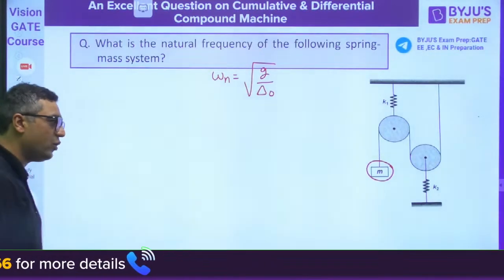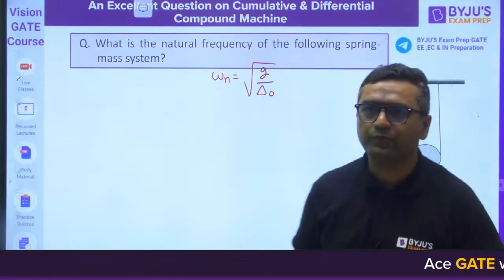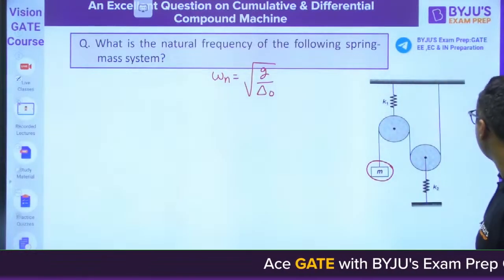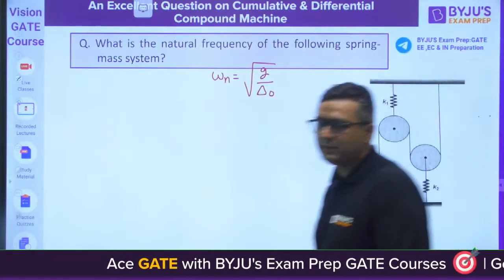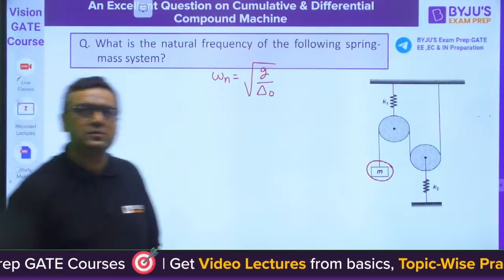Will you try this or shall I solve it? Tell me that. Shall I try this or will you try this?